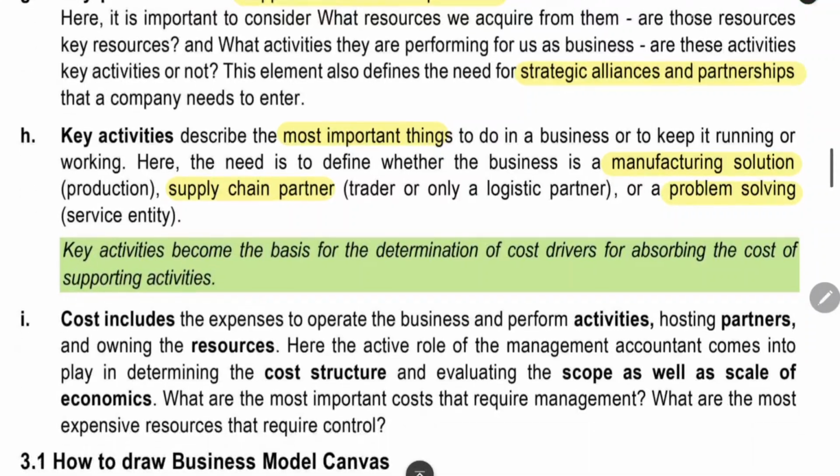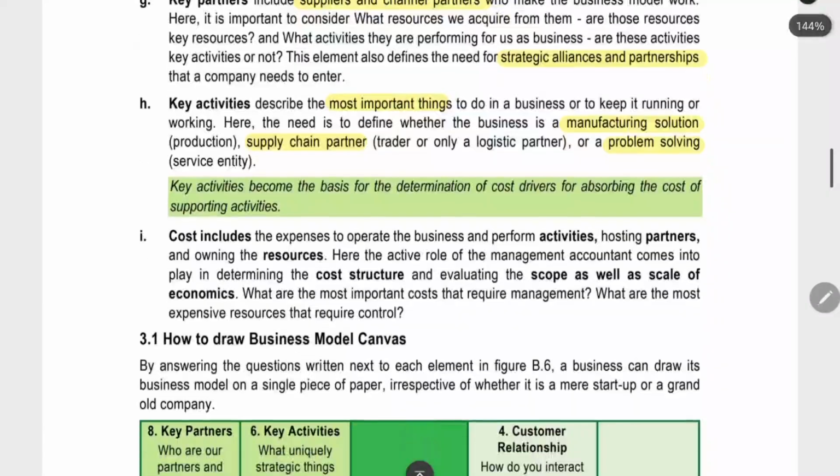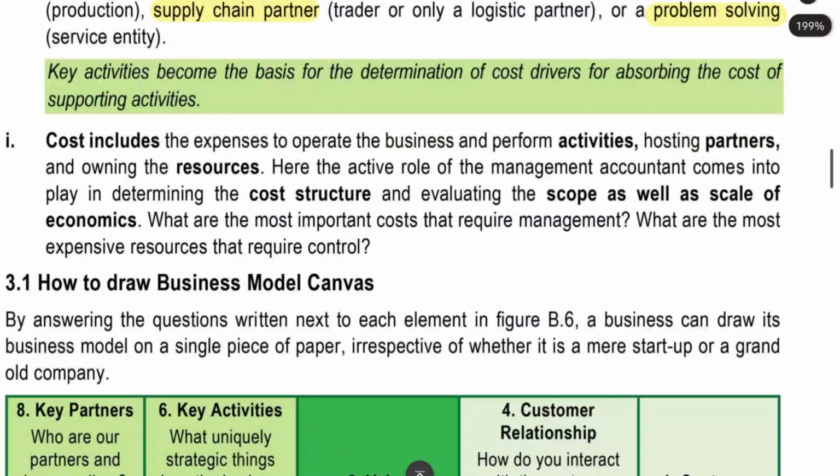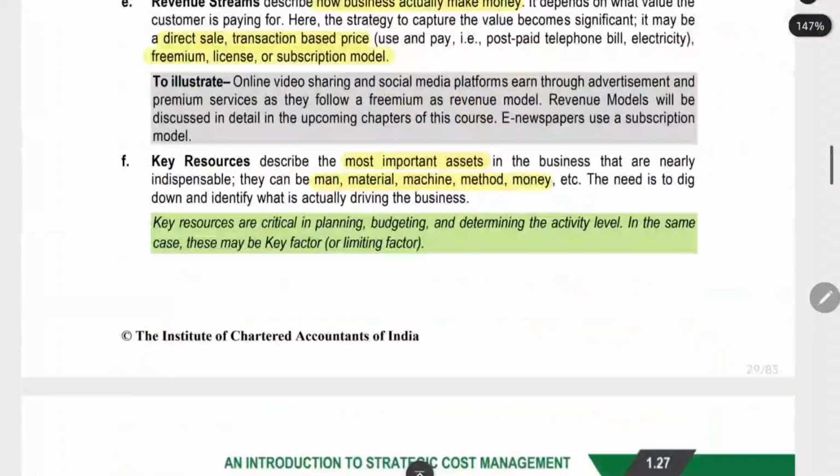What are the key activities? What are the most important activities to be done in a business? For example, manufacturing, supply chain, problem solving. This will be the main activity in a particular business. We have to decide everything according to our particular business. Cost includes the cost incurred by the business to do the activities, for hosting the partners. Cost structure: what is the scale of economics you are following, at which level you are operating. Are you operating at maximum capacity or can you extend the capacity? This and all will be coming under the cost structure. This will be coming under the cost factor.